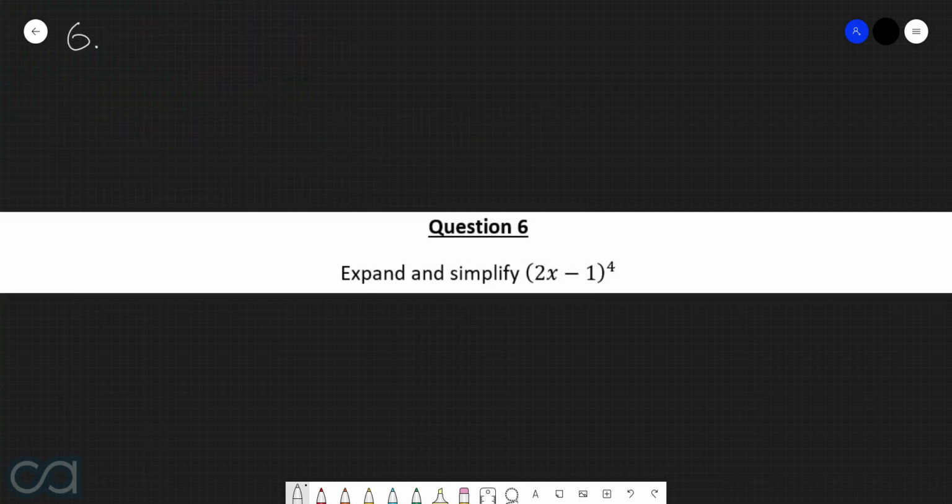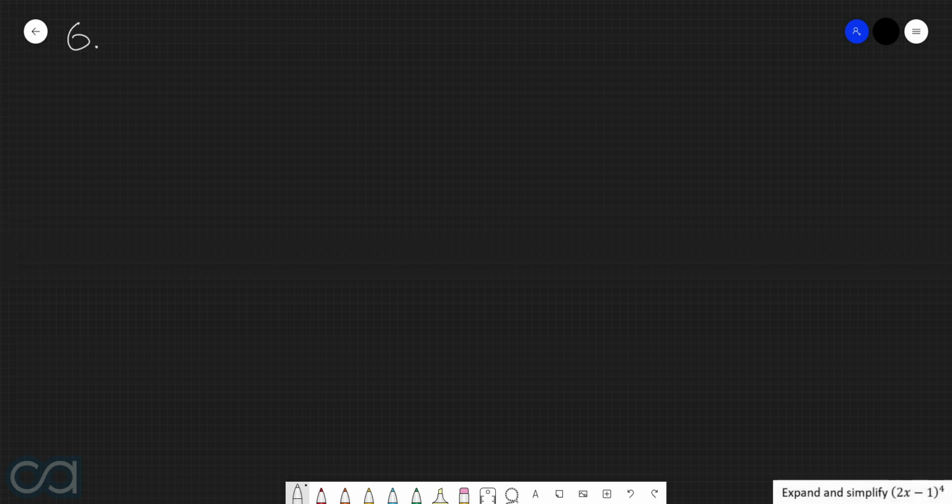Question 6. Expand and simplify (2x − 1) all to the power of 4. So we have here the bracket of 2x − 1 all being raised to the power of 4. Now, in order to actually perform an expansion, we need to write this in the format of brackets being multiplied together. So because we know that we're raising the entire bracket of 2x − 1 all to the power of 4,